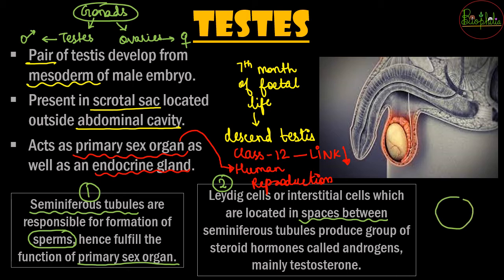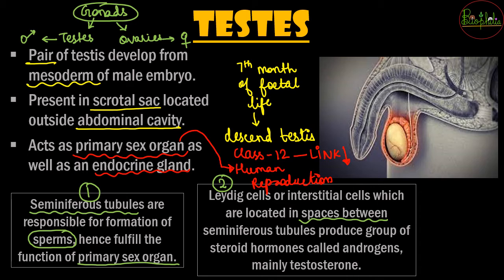Suppose this is a cross section, a TS section of the testis. This is just an example for you to understand. If the seminiferous tubules are aligned here, then somewhere in between you are going to find these leydig cells all over. So this kind of structure is found, that means between two tubules these cells are present, and what are they going to do?